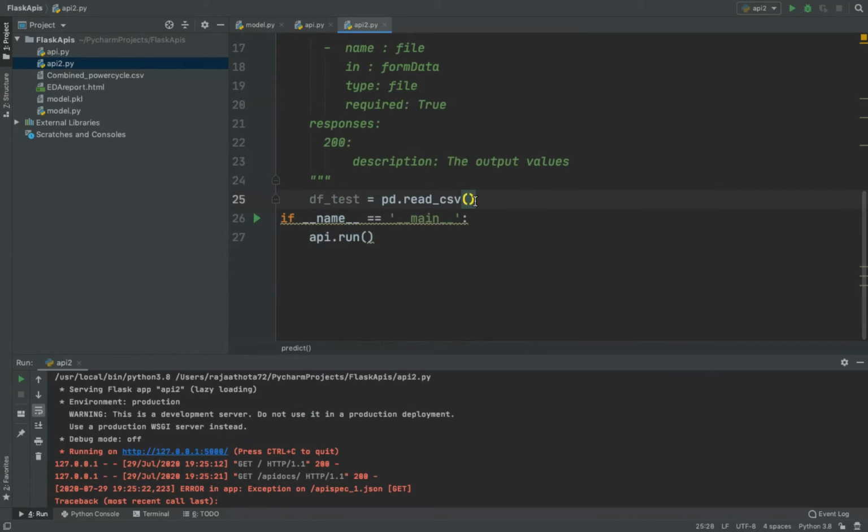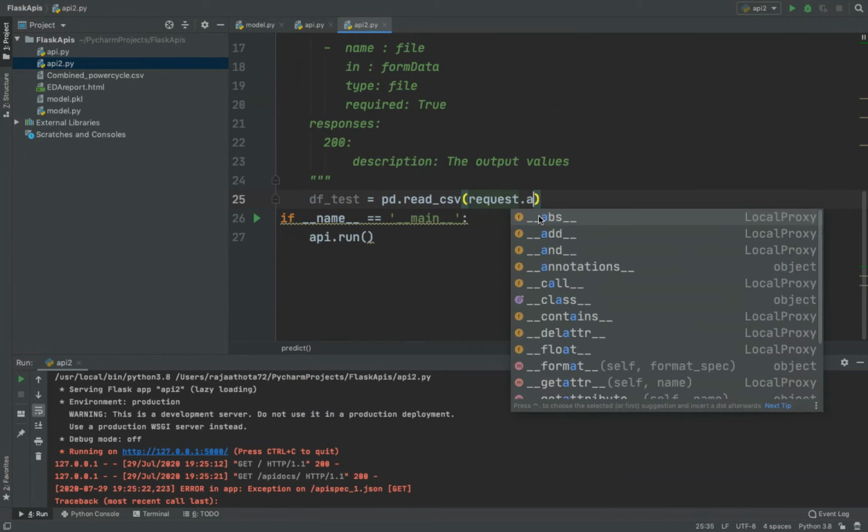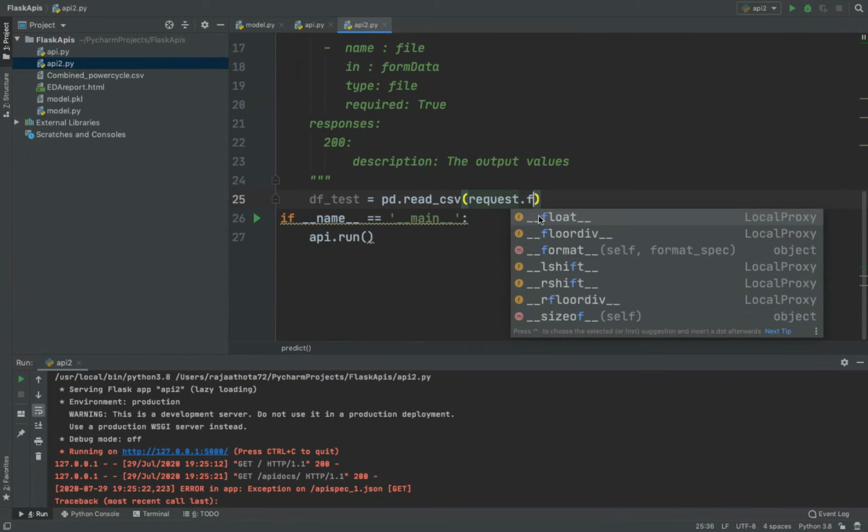So now what should this data set be? This data set I should request from my particular folder, from my local system. So for that, the argument is like this. Actually you wrote request.args.get yesterday, right? Here you should write request.files.get.